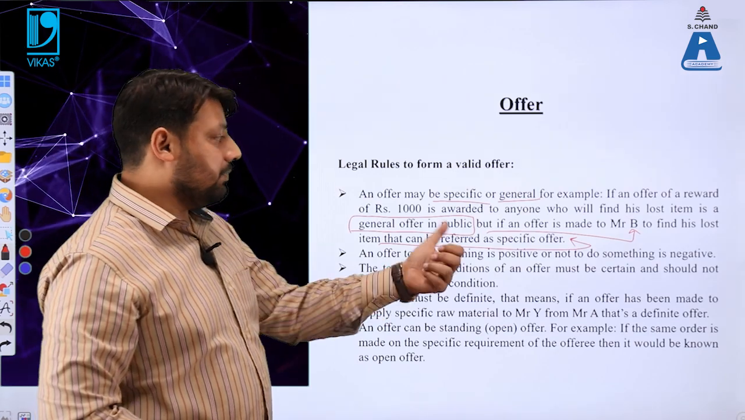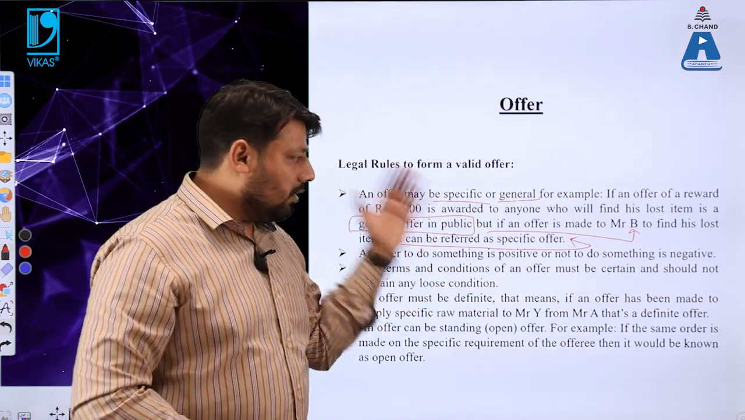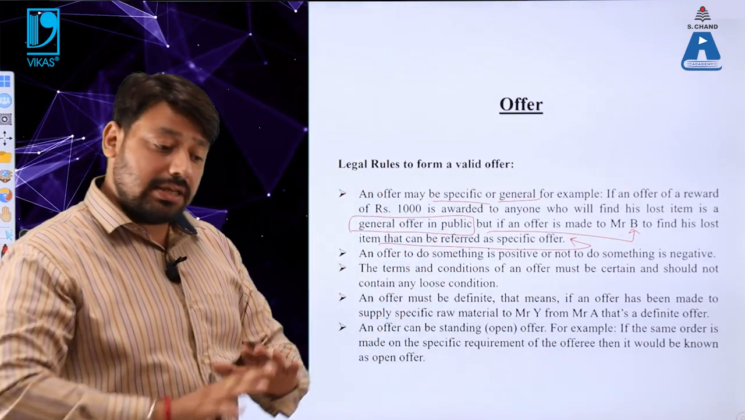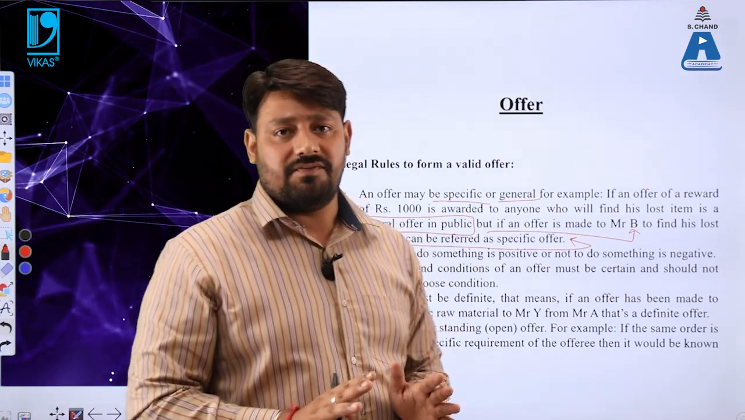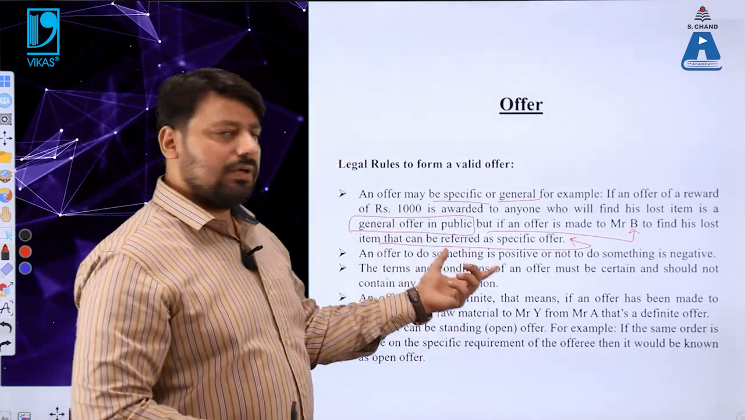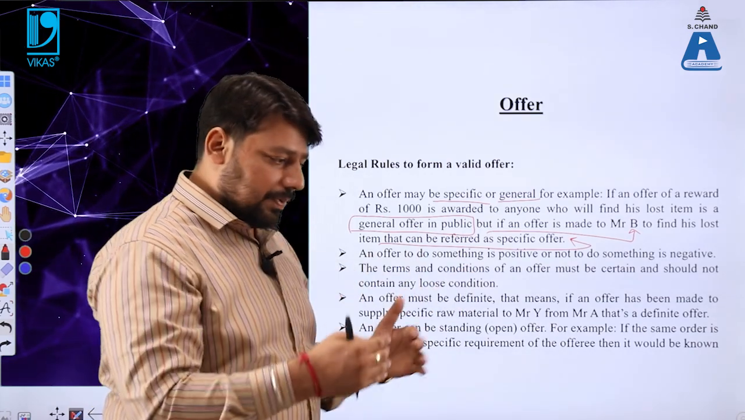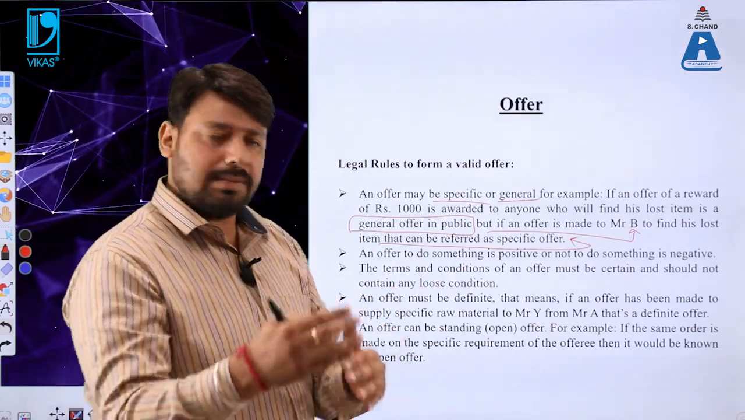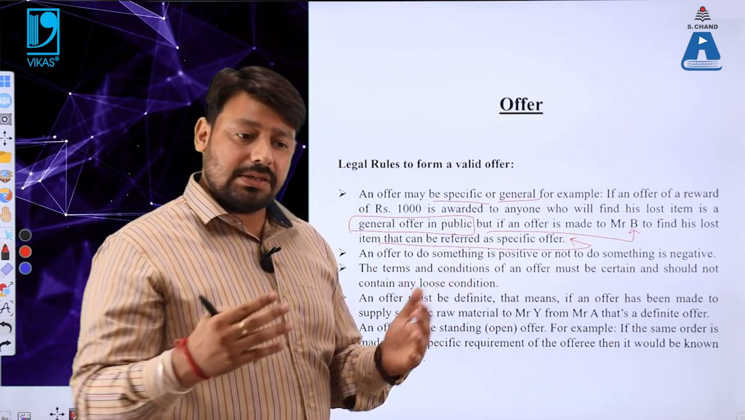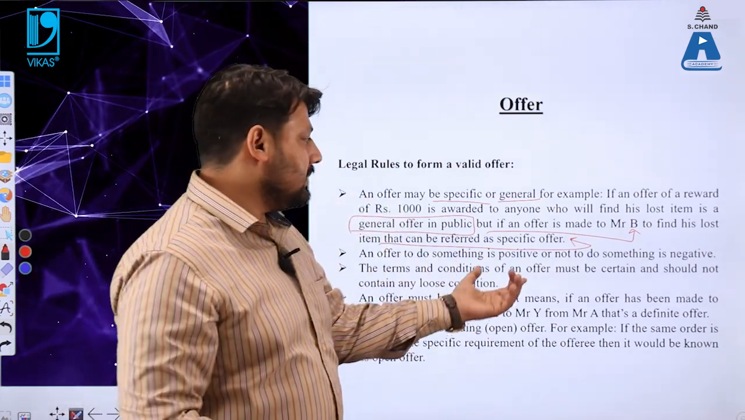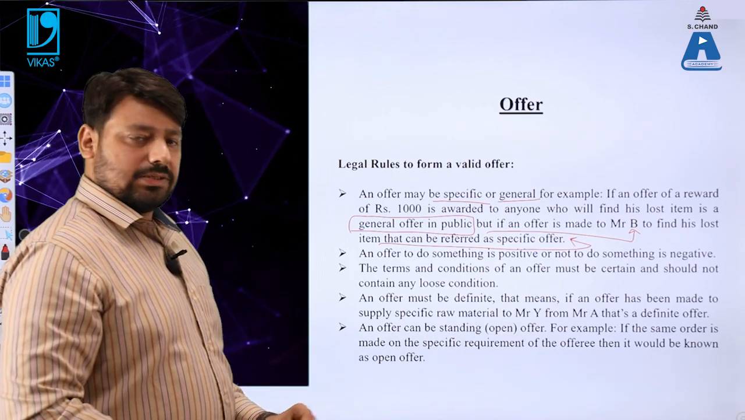An offer to do something is positive and not to do something is negative. It means there are two more types of valid offer. Number one, a positive offer, which means to do something. When a person asks some other person to do something, that is a positive offer. And when a person refuses to do something, that is a negative offer. Let us move to the next point.